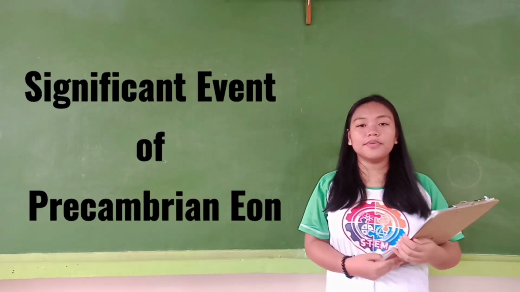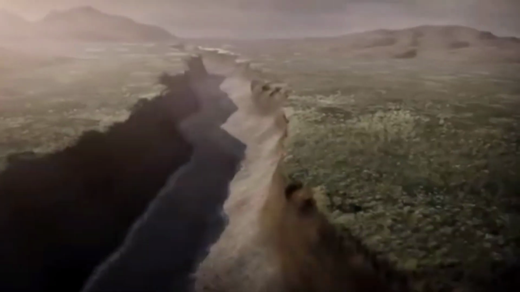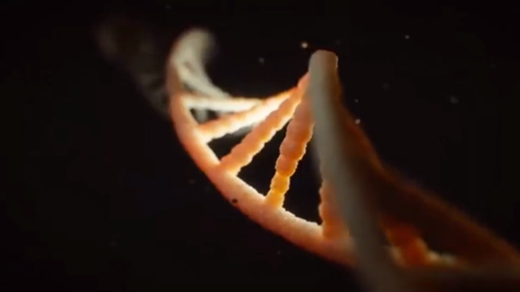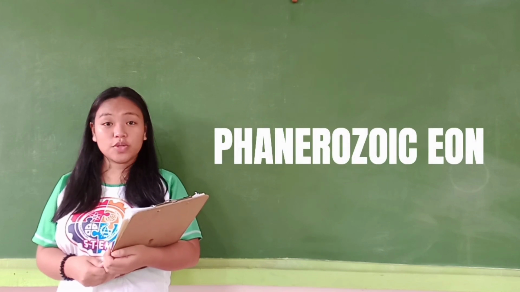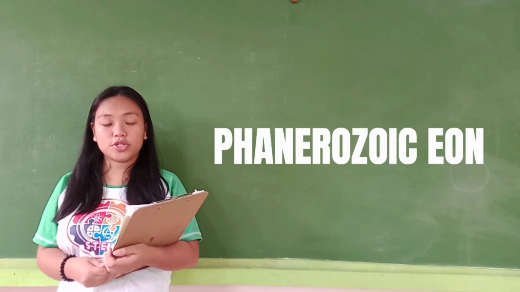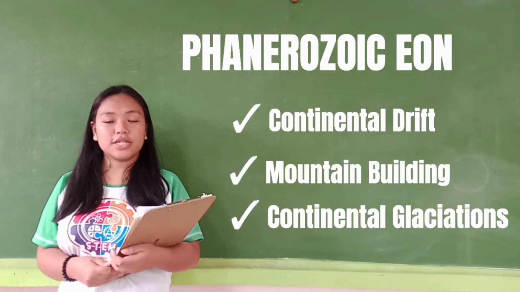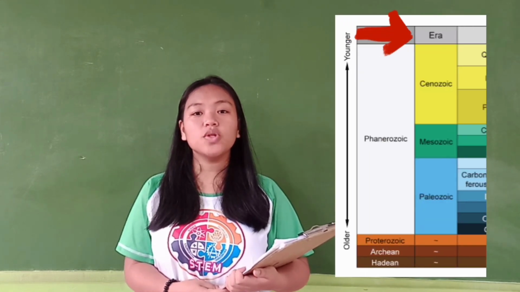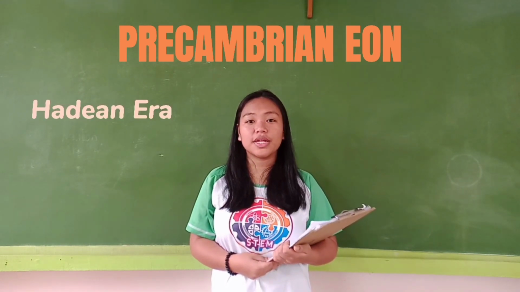Significant events from the Precambrian aeon are the Great Oxygen Event, Snowball Earth, formation of the supercontinent Rodinia, and the evolution of eukaryotic cells and of multicellular organisms. During Phanerozoic aeon, Earth gradually assumed its present configuration and physical features through such processes as continental drift, mountain building, and continental glaciation. Aeons are divided into smaller subdivisions called era. Precambrian aeon is divided into Hadean era, Archean era, and Phanerozoic era.